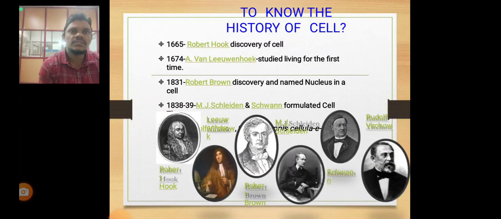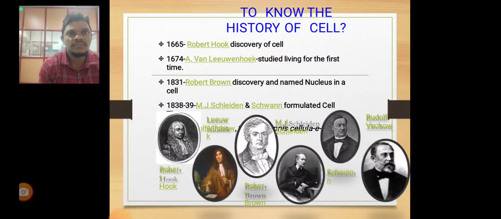To know the history of cells: Robert Hooke in 1665, then in 1674 Anton van Leeuwenhoek studied living cells for the first time. Robert Hooke described the honeycomb-like structure. Anton van Leeuwenhoek was one of the microbiologists.